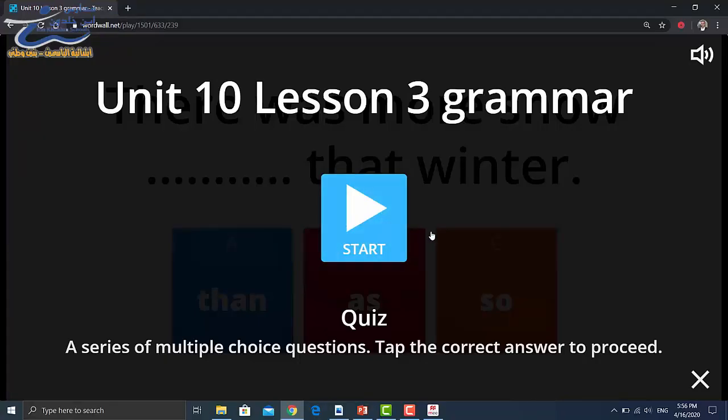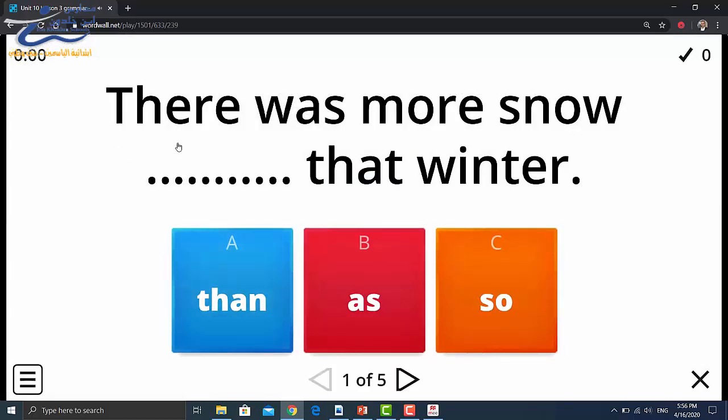Let's go to word wall for more practice. Number 1. There was more snow that winter than, as, so. Great. More than.